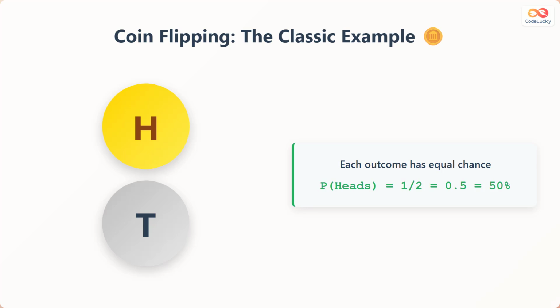Let's begin with a classic example: coin flipping. When you flip a coin, there are two possible outcomes, heads or tails. Each outcome has an equal chance of occurring. Therefore, the probability of getting heads is 1 divided by 2, which equals 0.5 or 50%.